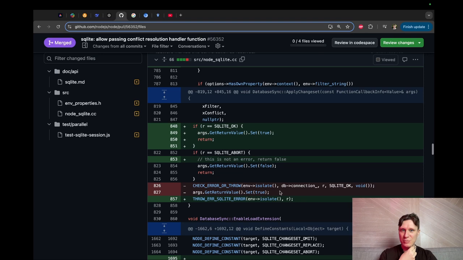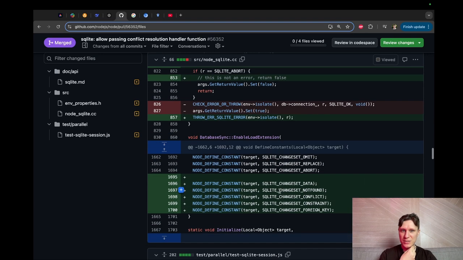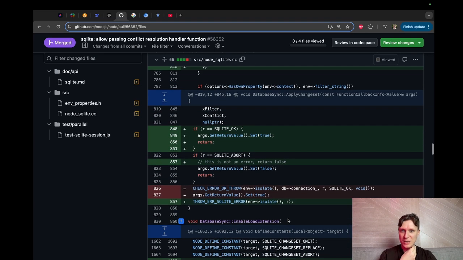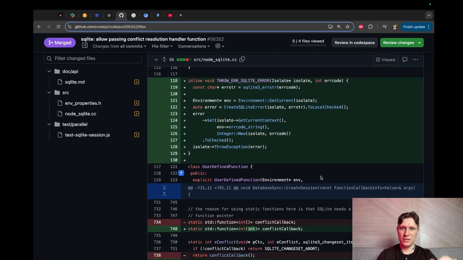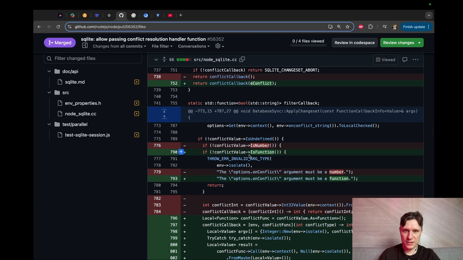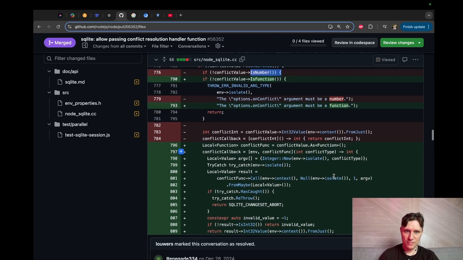Let's check his C++ code. Maybe we have missed something. So yeah, we're defining some stuff. But for example, this. Okay, let's check their solution and what they did. This was done by me. This was done by me. This was done by me.